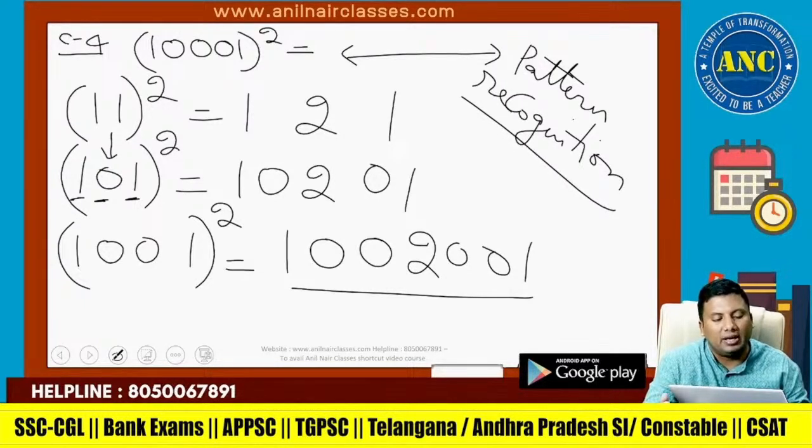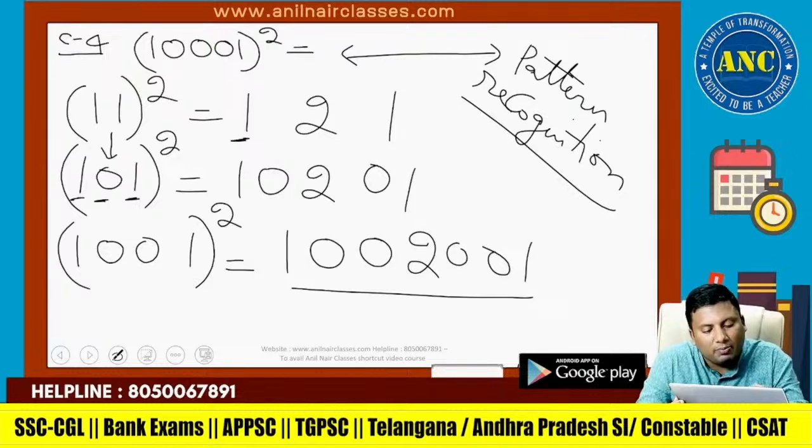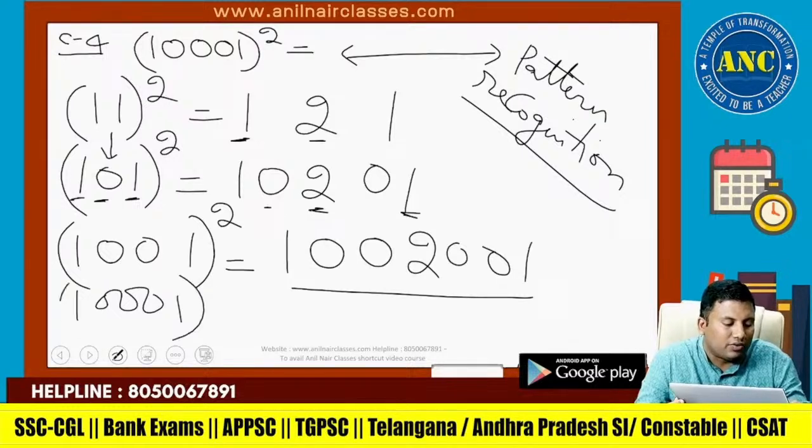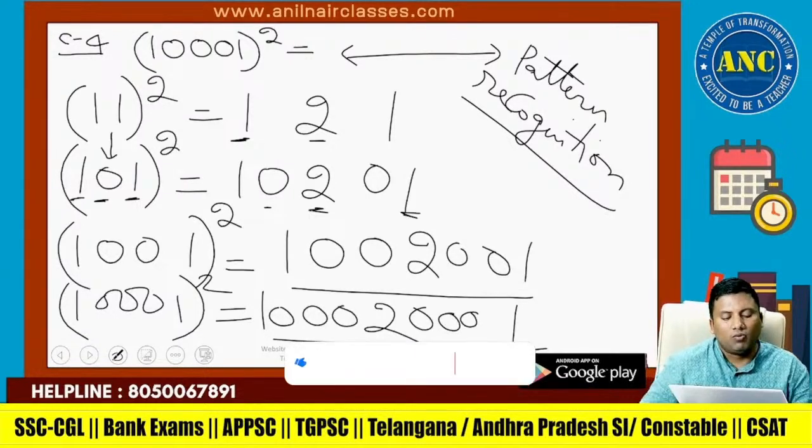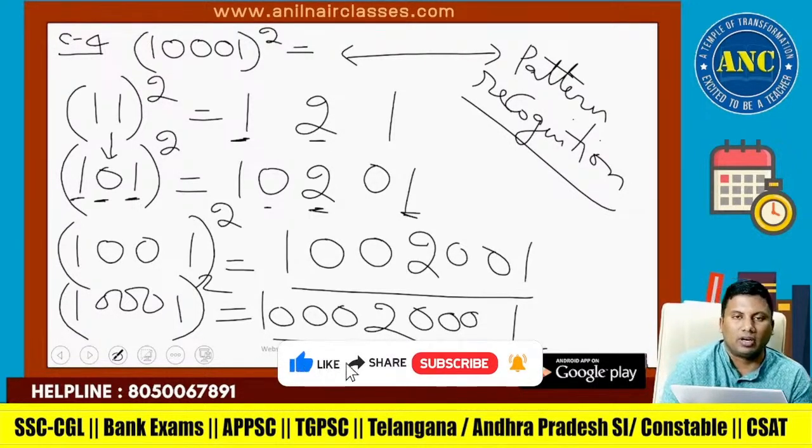Right hand side also between two digits I kept a 0. If 10001 square is there, answer is 121, between two digits keep triple zeros. 100020001. Concept 4. I hope it is clear.